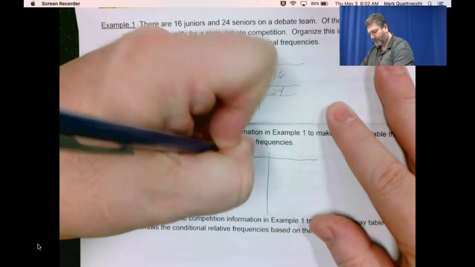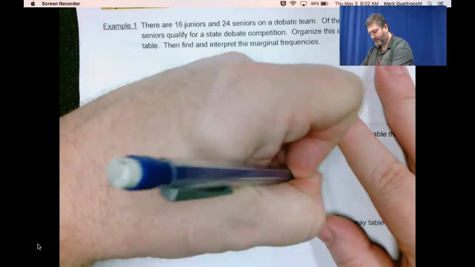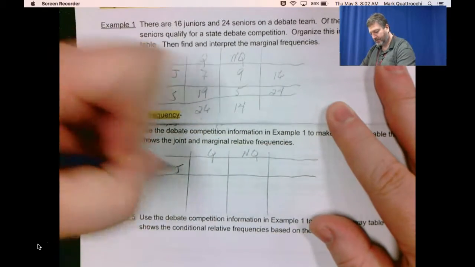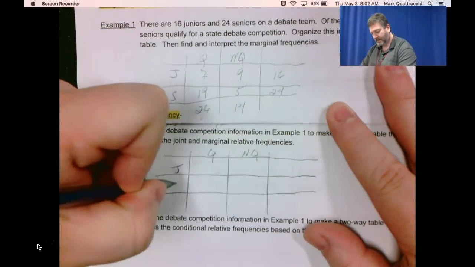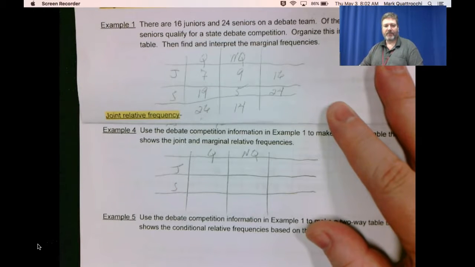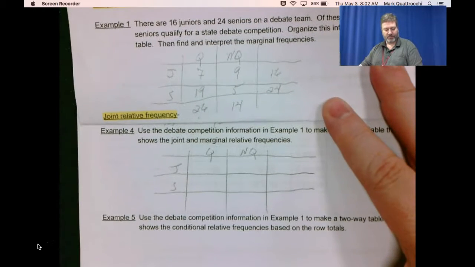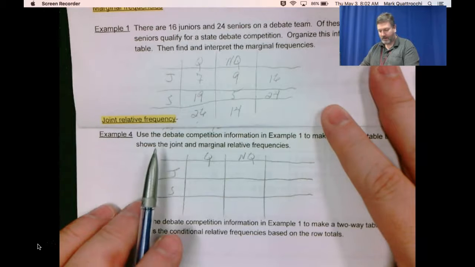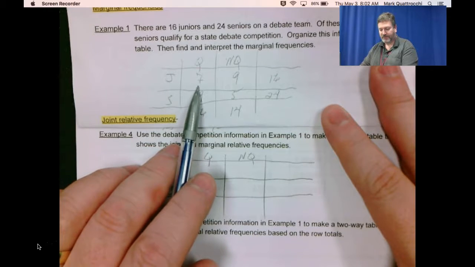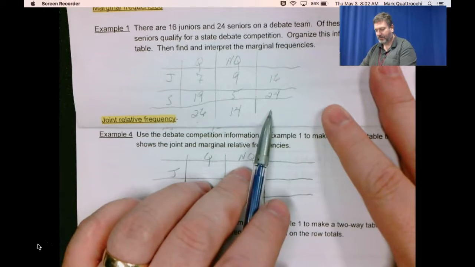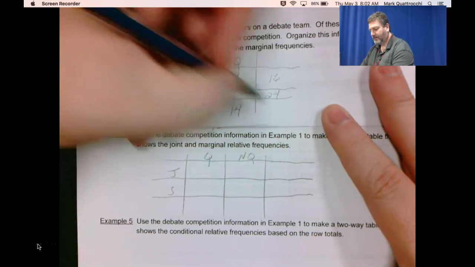Qualified, not qualified, juniors, seniors. Only this time I'm not going to be putting in numbers. We're going to be putting in relative frequencies. So what percentage of the students are juniors that qualified? I should put in here, let's see, 40